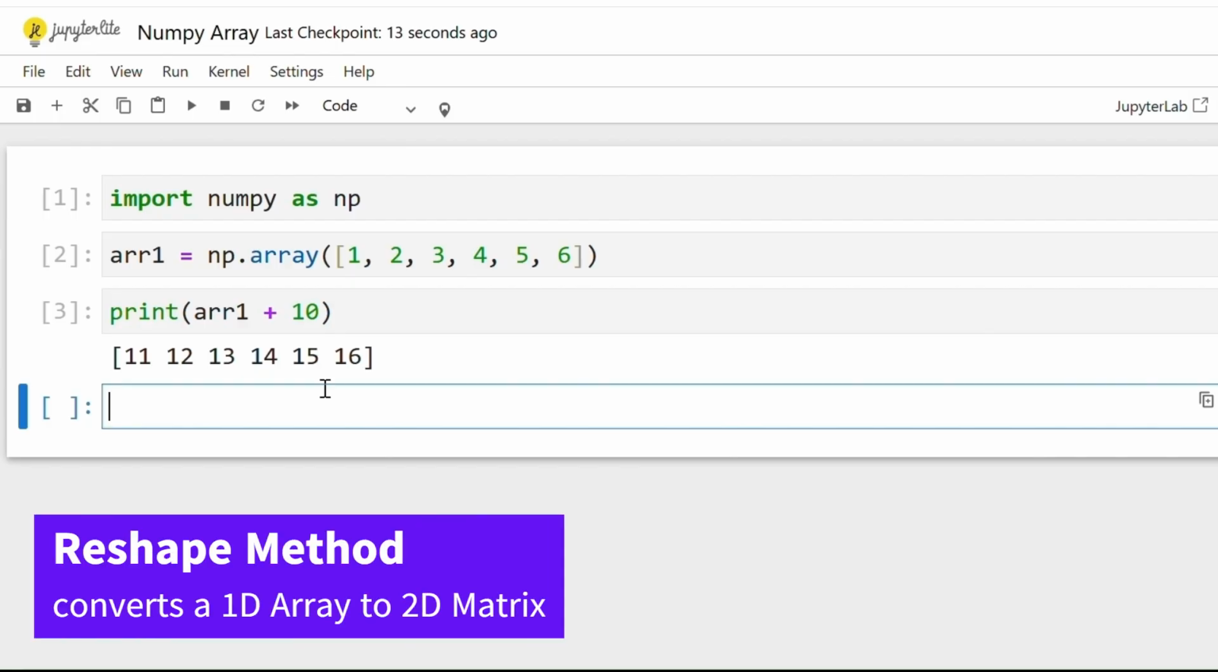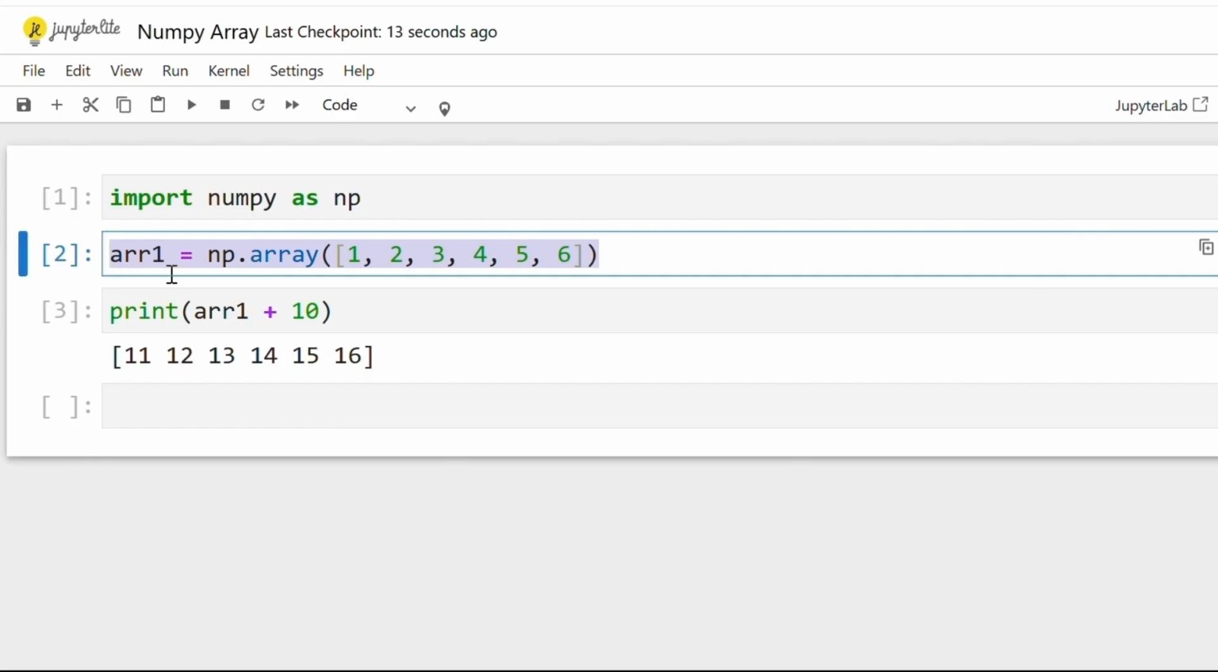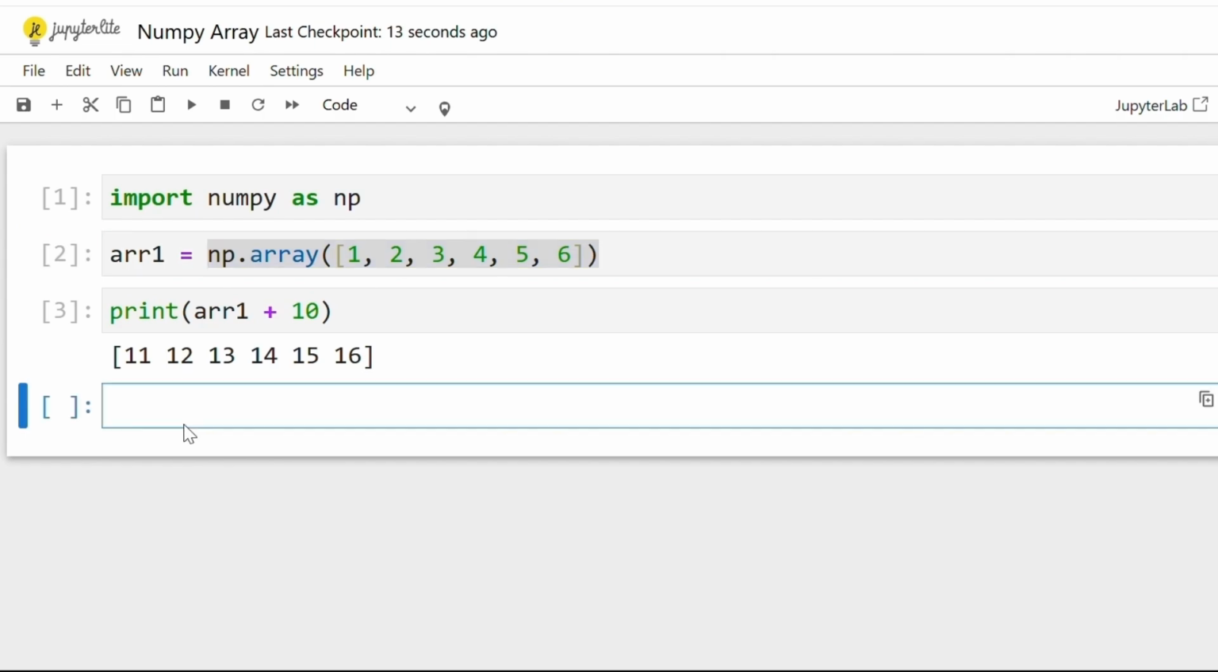Moving on, NumPy arrays also support reshaping. Reshaping allows you to change the shape of an array without changing the data. Let us suppose that I want to reshape this one-dimensional array into a 2D matrix having 3 rows and 2 columns. So in order to reshape it, I will just copy the elements here and let's rename the array as